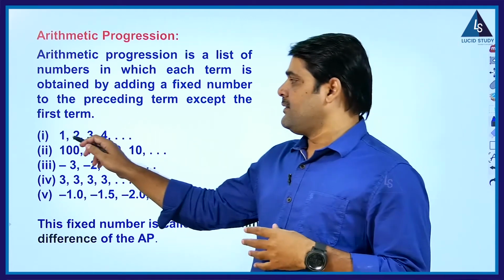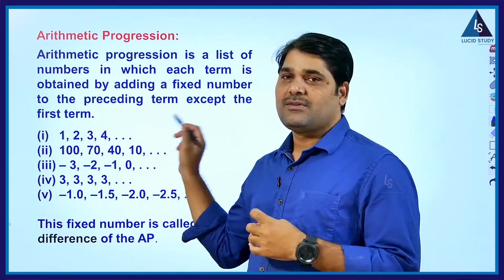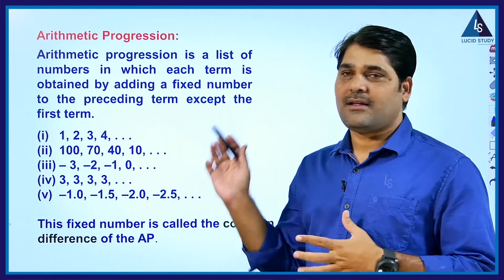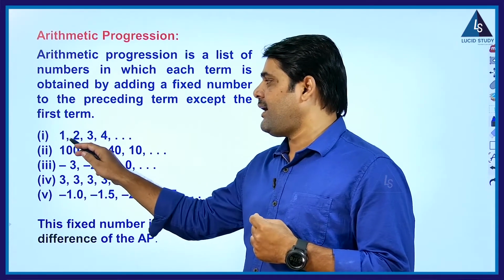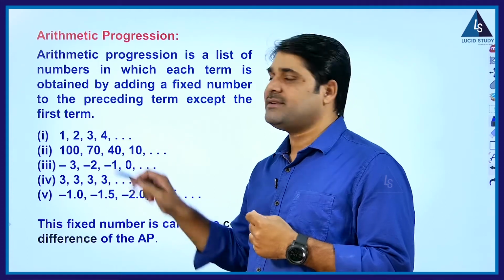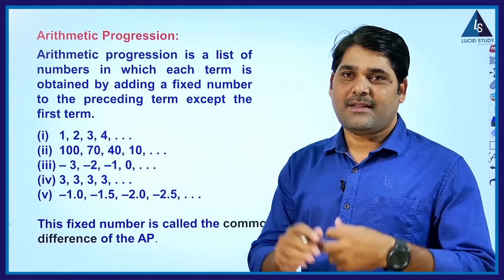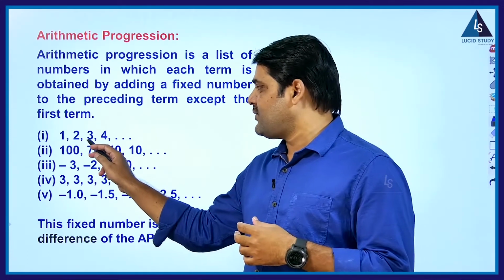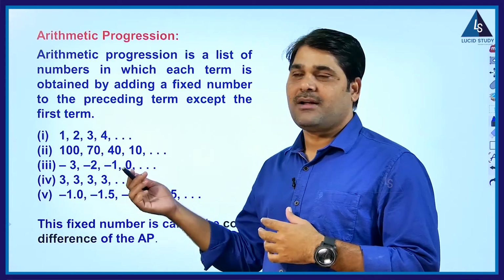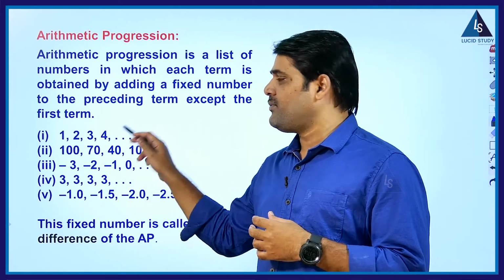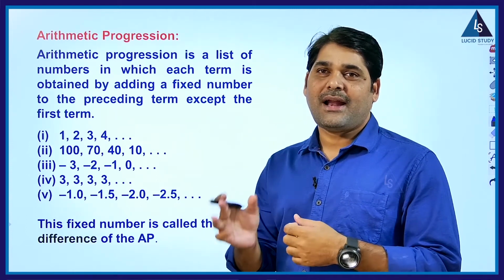See here, for example 1, 2, 3, 4 and so on. Is this an arithmetic progression or not? Let us see. So here we are adding 1, 1, 1 each and every time. There is a certain law. So how will we obtain the next number? After 4, what will be the number? 5. How will you get it? So you are adding 1 to that.